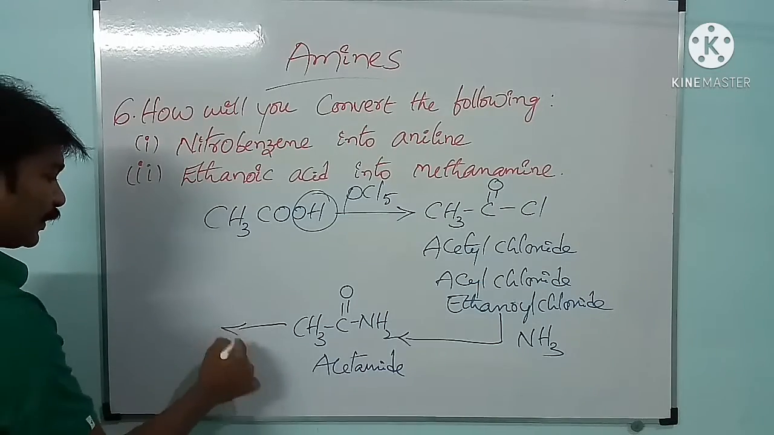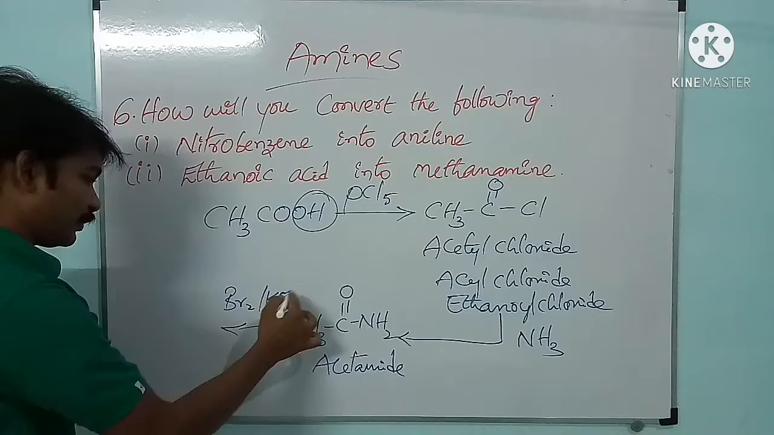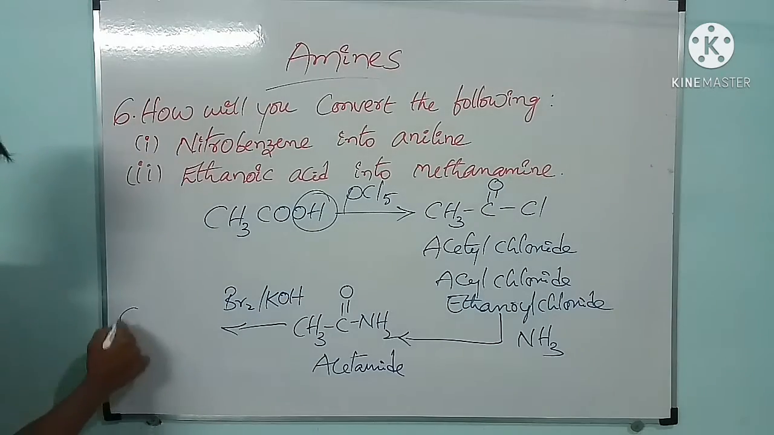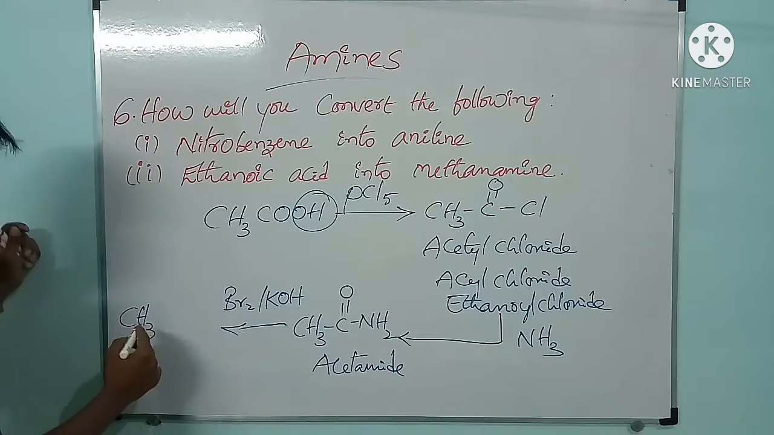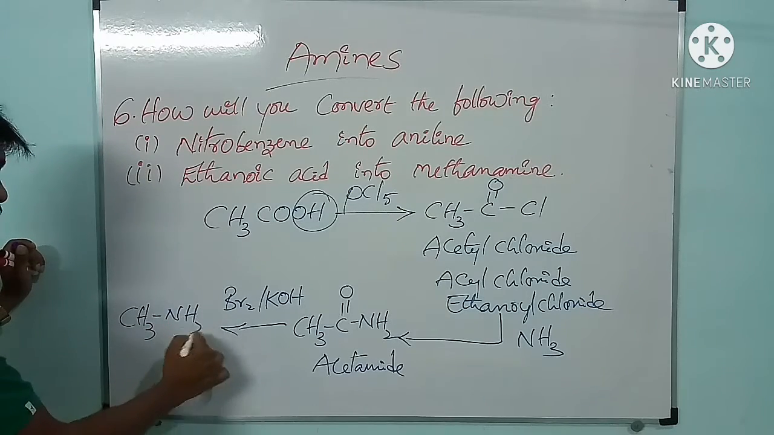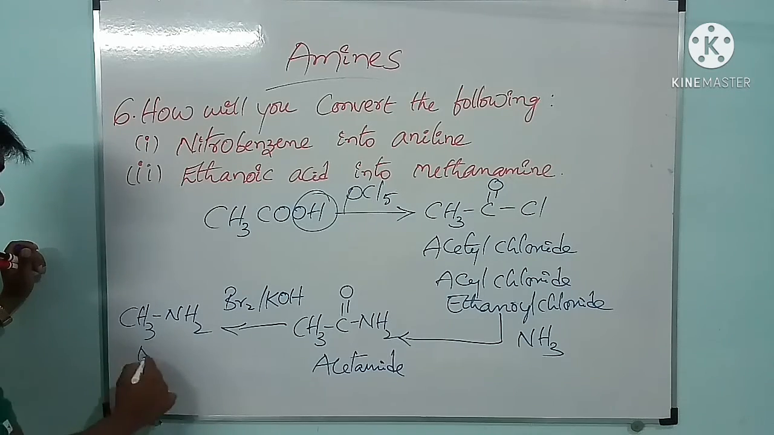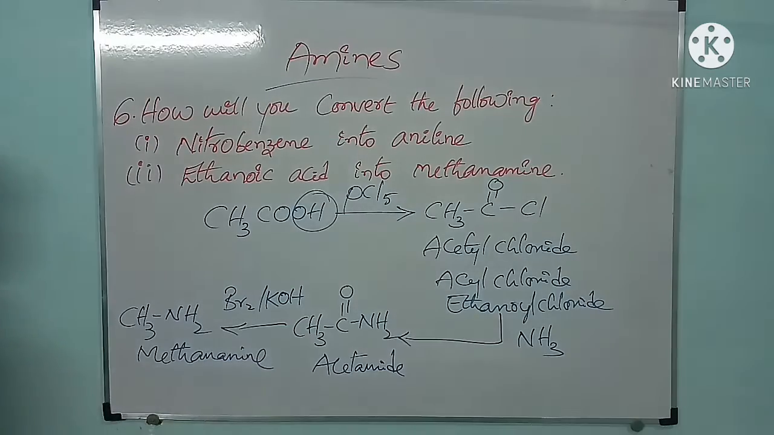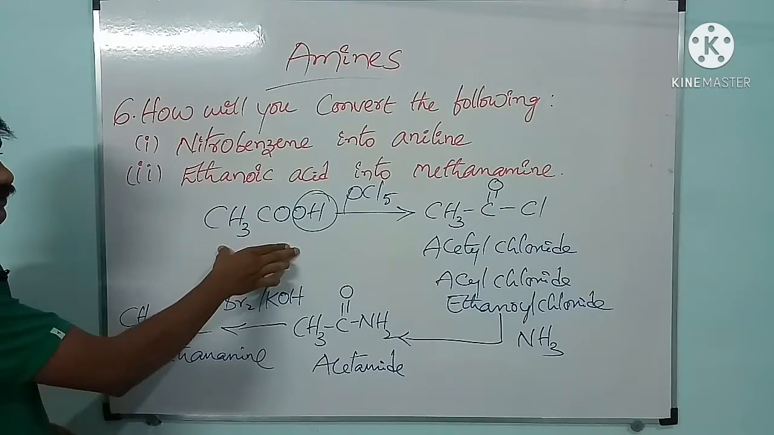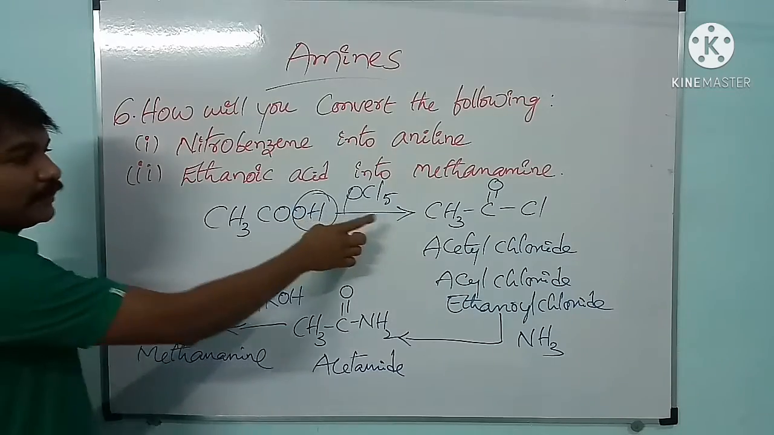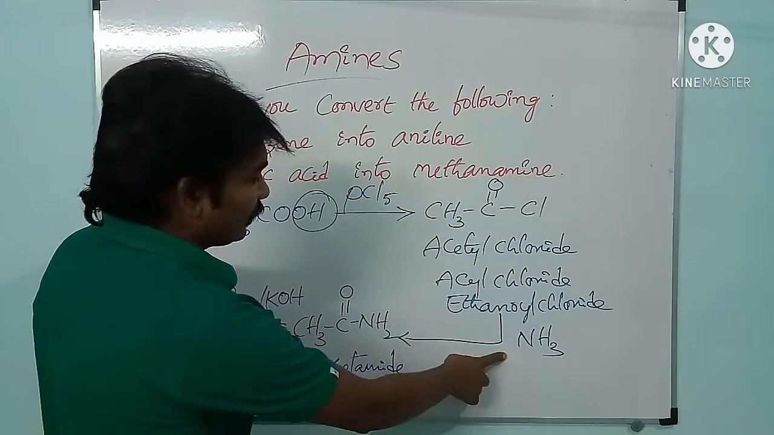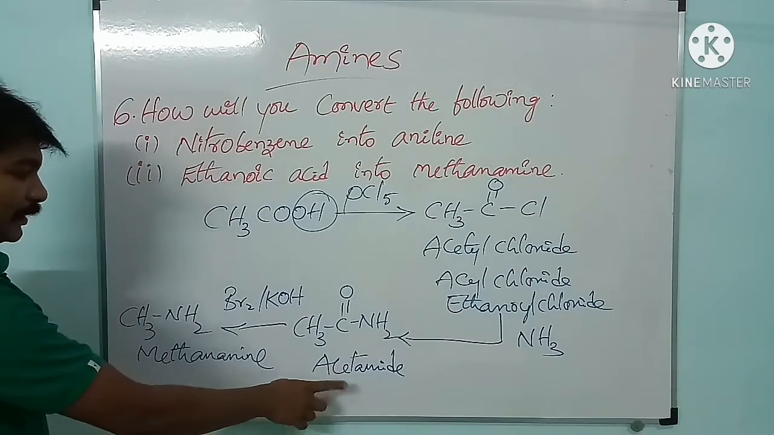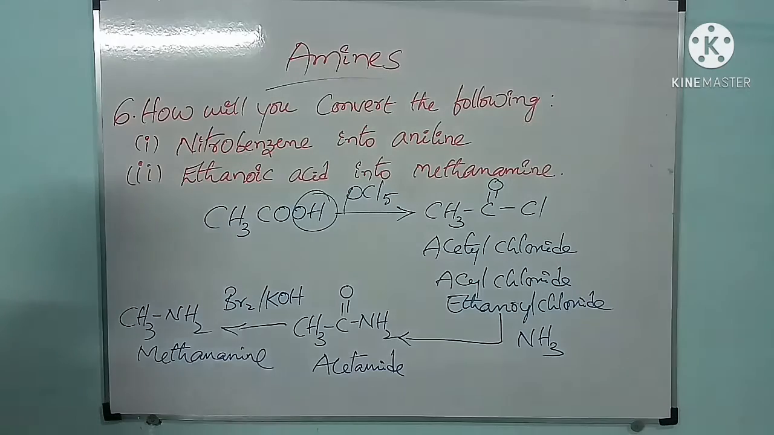Then in presence of bromine and potassium hydroxide, we will get CH3NH2. What is this CH3NH2? Methanamine. Please note down the equation with correct order. First, ethanoic acid is treated with PCl5 and we will get acetyl chloride. On treating with ammonia, we will get acetamide. On treating with bromine and potassium hydroxide, we will get methanamine.